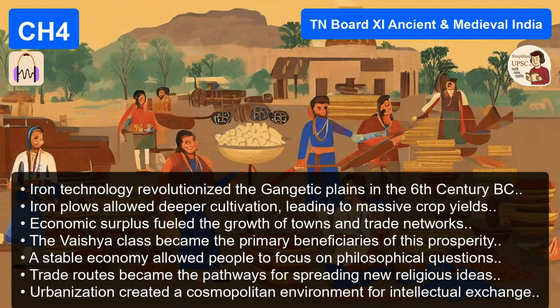Kevalagyana, that's the ultimate goal, right? The highest spiritual knowledge. Correct. It means absolute knowledge or omniscience. After that, he was known as Mahavira, the great hero, or Jina. The conqueror. And that's where the name Jainism comes from. Yes, followers of the Jina, because he had conquered his inner self: desire, attachment, all of it. Okay, so he's achieved enlightenment. What does he teach? What's the core doctrine?